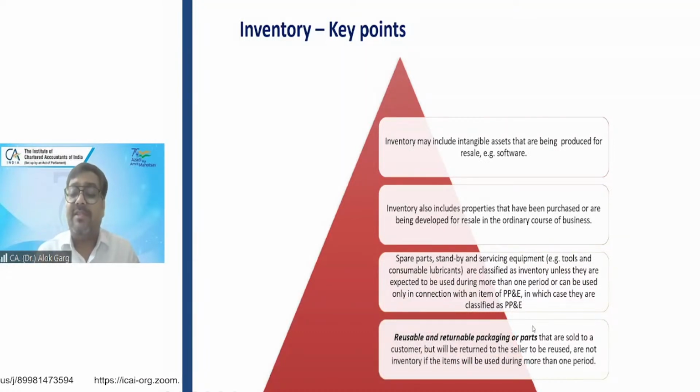Reusable and returnable packaging or parts that are sold to a customer but will be returned to the seller to be reused are not inventory if the item will be used during more than one period. So there are two concepts, primary packaging material and secondary packaging material. Let's say you must have seen Amul milk, Amul Parag, Mother Dairy milk.